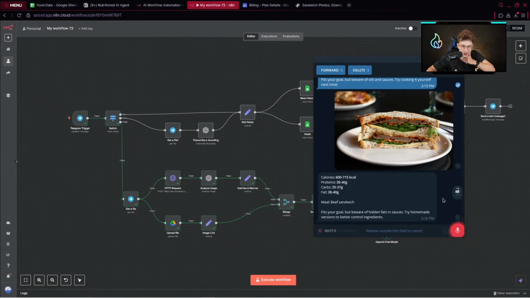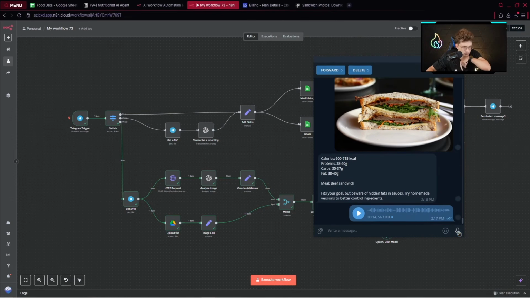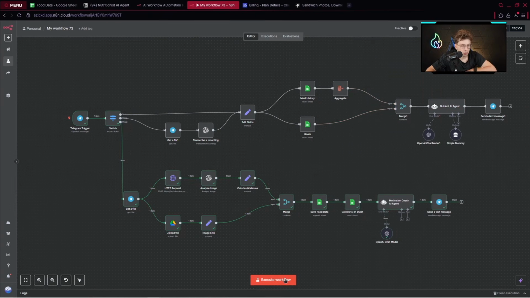Okay, maybe let's do it once again. I would like to eat a pizza with cheese, with prosciutto, with olive oil, in Neapolitan style. So yeah, let me know what you think about it based on my data. Okay. Perfect. Let's execute the workflow, and now it should count for us also the calories.